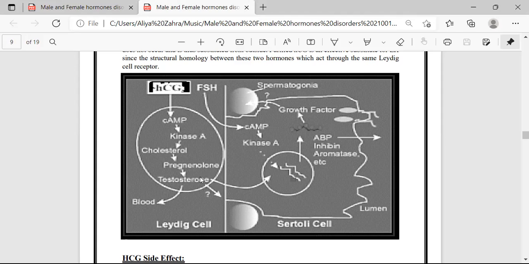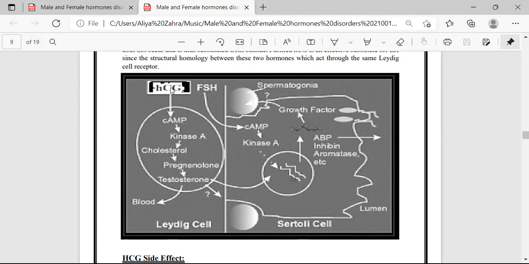After release into the systemic circulation, follicle stimulating hormone and luteinizing hormone exert their effect by binding to the plasma membrane of the target cell. Luteinizing hormone mainly functions to stimulate testosterone secretion from the Leydig cells of the testicles, while follicle stimulating hormone stimulates Sertoli cells to facilitate germ cell differentiation. Here are the Leydig cells and Sertoli cells.